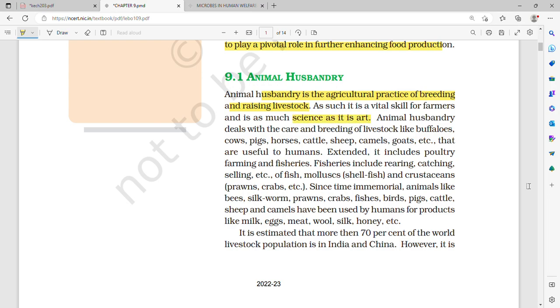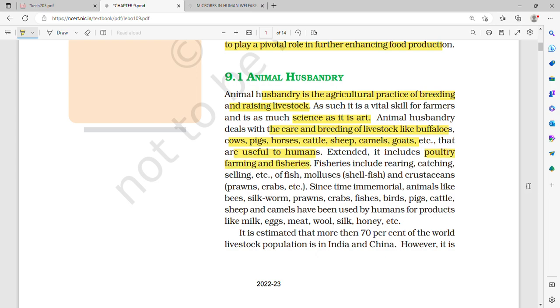Now, what does animal husbandry include? It includes the care as well as breeding of livestock like buffaloes, goats, cows, pigs, horses, cattle, sheep, camels, etc., that are useful to humans. It also includes poultry farming and fisheries.